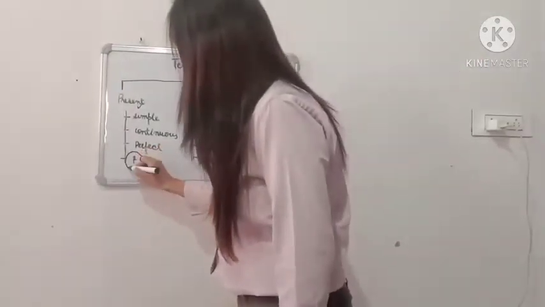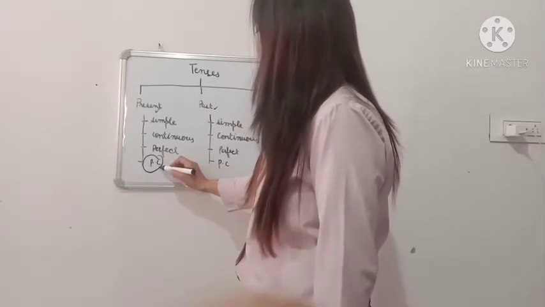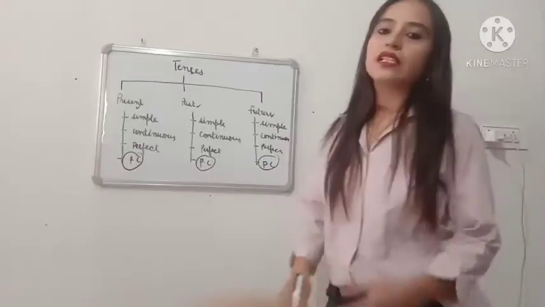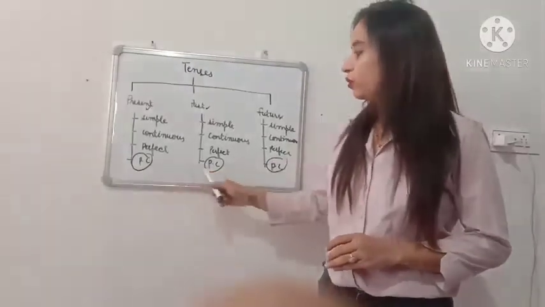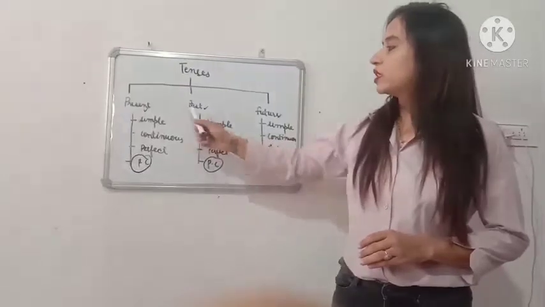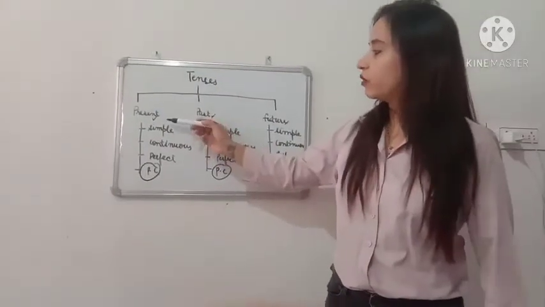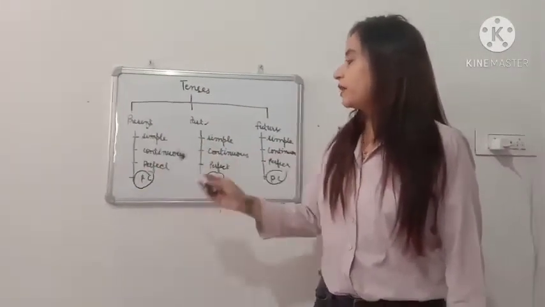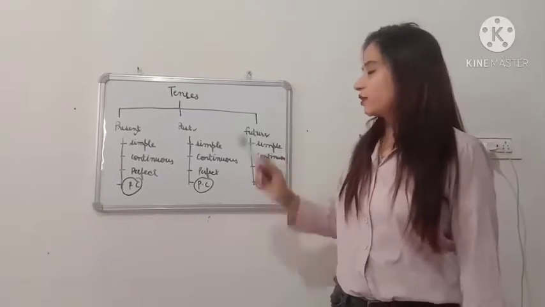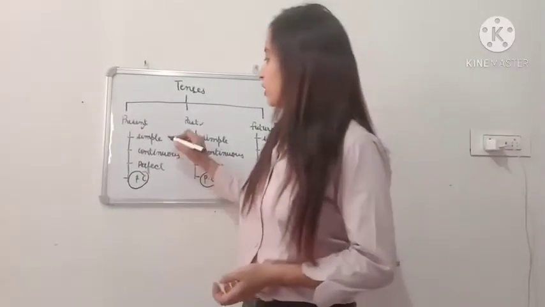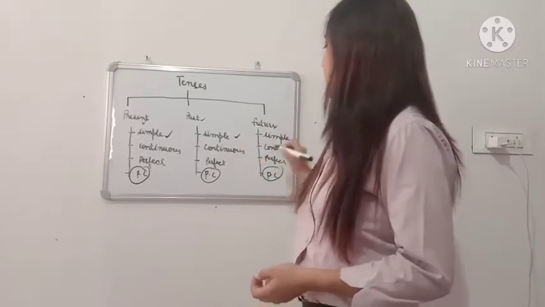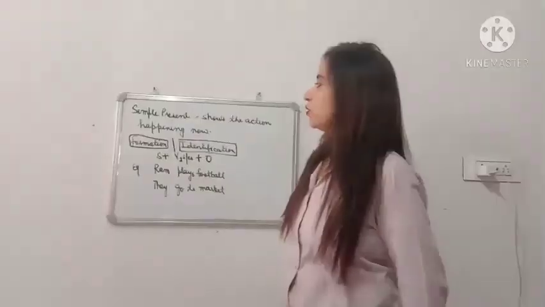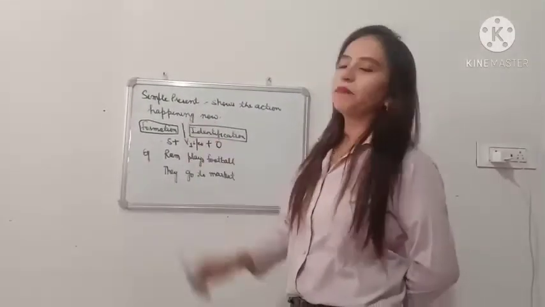Though this future continuous, present perfect continuous, past perfect continuous and future perfect continuous is not there in your syllabus, so we are not going to do the last type of these 3 tenses. We are going to cover only simple, continuous and perfect under the category of present, past and future. So in this lesson students, we are going to cover simple present, simple past and simple future, their identification and their formation. Now students, we are going to learn what is simple present tense.